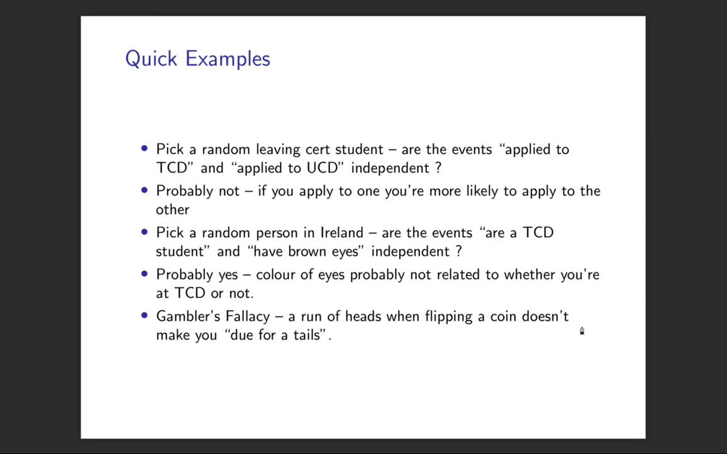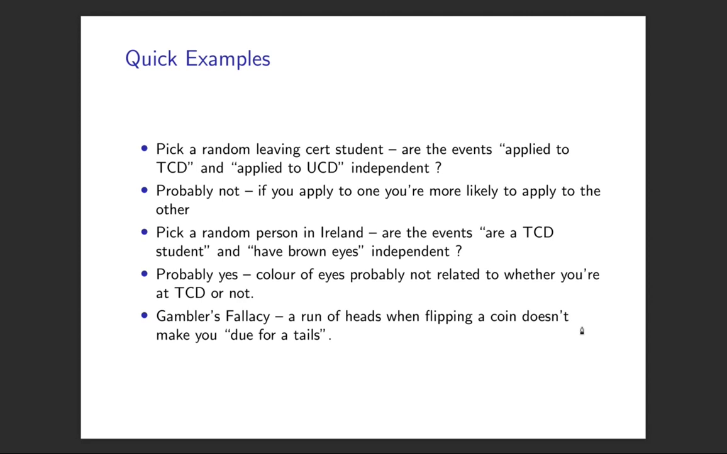Another example is the gambler's fallacy. So people were very interested in this in the 1600s, and still are to some extent. The idea is that if you flip a coin again and again, then if you get a run of heads, suppose you got 10 heads, which is pretty unlikely, then there's a feeling that you're due tails. And so somehow, after seeing a run of heads, a tails is more likely.